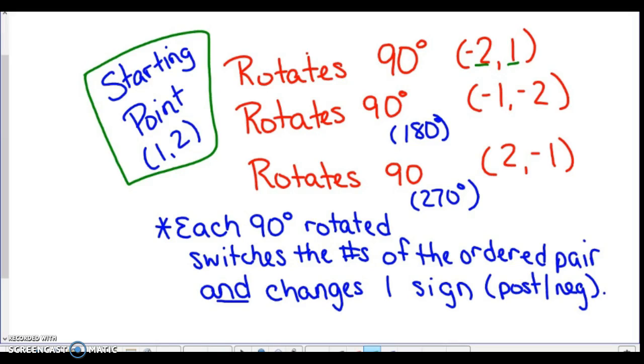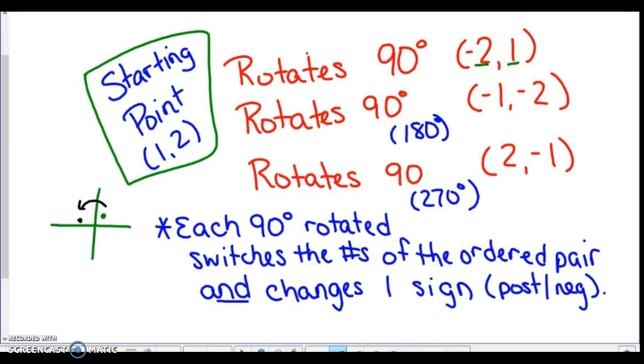Okay, you don't get to pick which one. Let's take a quick look. If we're going to start at 1, 2, that means we're going to go over 1 and up 2. It's going to look like this. Then when we rotate it 90 degrees, we're going to flip our numbers and we're going to land at -2, 1.